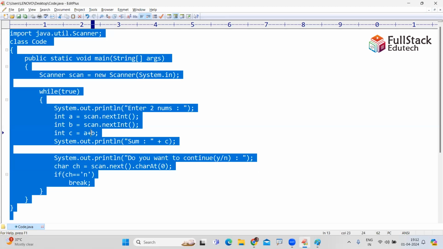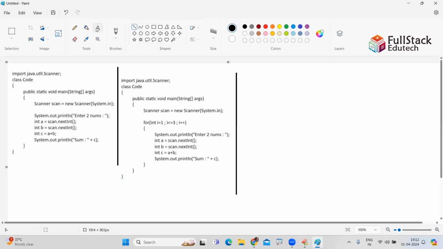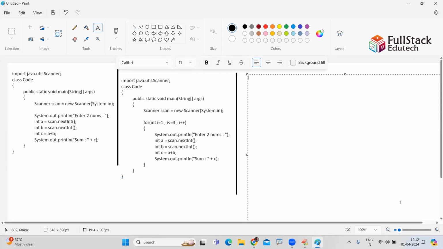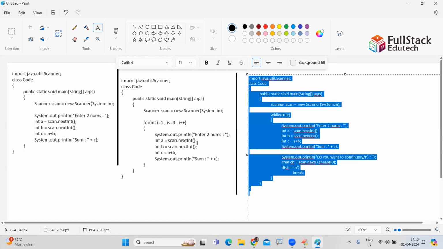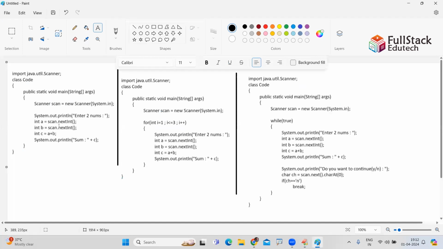See, when to use which one is very, very important while understanding the logic. Sir, I want to repeat only one time. Just write the logic normally one time. Sir, I want to repeat multiple times, but I know the number exactly.